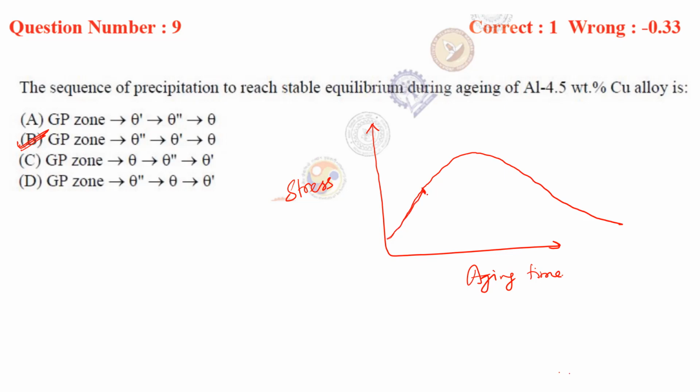And if you see this zone, the amount of strength increase is due to GP zone. After that, we get up to this zone about theta double dash. Then theta dash remains over here. Then ultimately we get theta. So theta is the stable phase of aluminum copper, that is Al2Cu. Okay. So what is the sequence? After GP zone, theta double dash will form, then theta dash will form, then theta will form, right? So the correct option is option B.